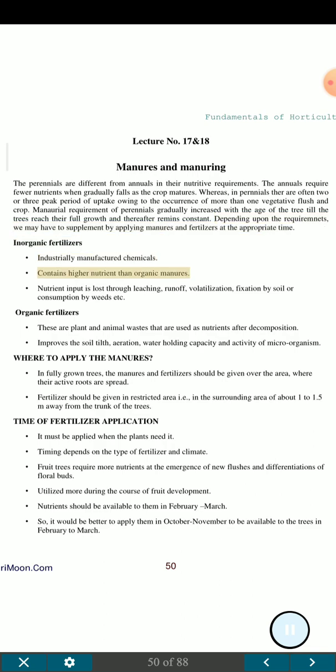Contains higher nutrient than organic manures. Nutrient input is lost through leaching, runoff, volatilization, fixation by soil or consumption by weeds etc. Organic fertilizer: these are plant and animal wastes that are used as nutrients after decomposition. Improves the soil tilth, aeration, water holding capacity and activity of microorganisms.